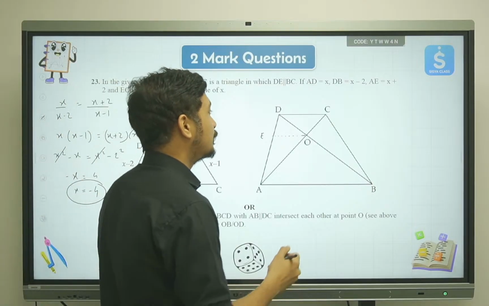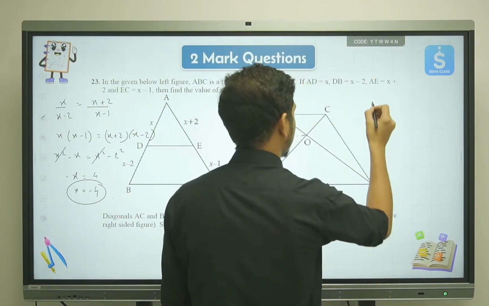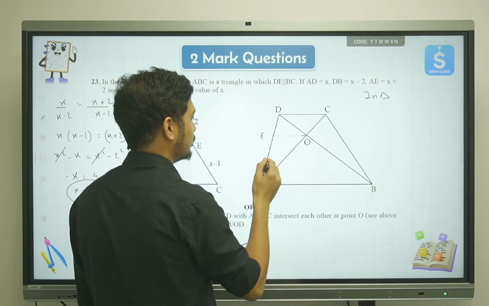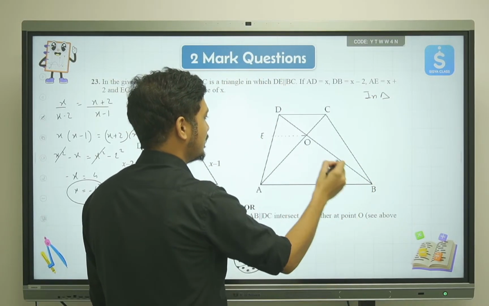So, using the basic proportionality theorem in triangle, now which triangle are we talking of? Triangle ADB.